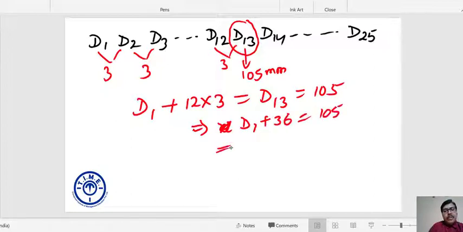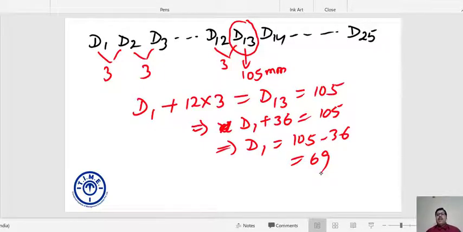So what is the value of D1? D1 is simply 105 minus 36, which is 69. In this fashion, we can answer this question within 30 seconds. I have written all this stuff just for your understanding. We can do all these things without any paper and pen. We can solve this question mentally.